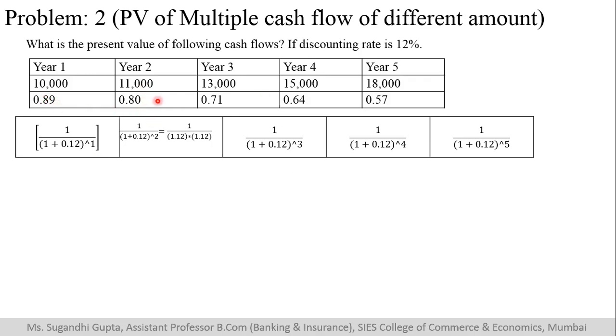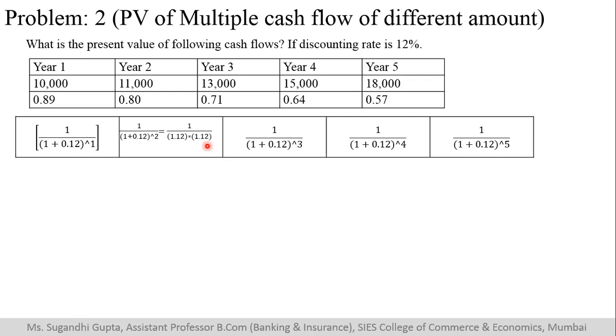Now, in the second year, it is 1 divided by 1.12 raised to 2, because the formula is 1 upon 1 plus r raised to n. This is the second year and hence it is raised to 2. When you say it is raised to 2, it is 1 divided by 1.12 into 1.12, that is twice.